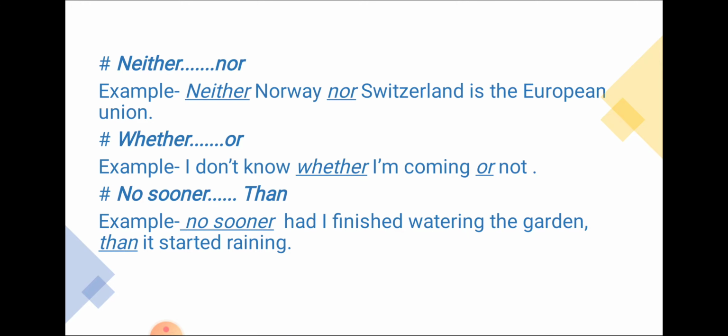Neither nor. Example is there, neither Norway nor Switzerland, means Norway and Switzerland, both are not in the European Union. Whether or: I do not know whether I am coming or not. No sooner than: No sooner had I finished watering the garden than it started raining. So such kind of sentence connectors usually come in pairs.